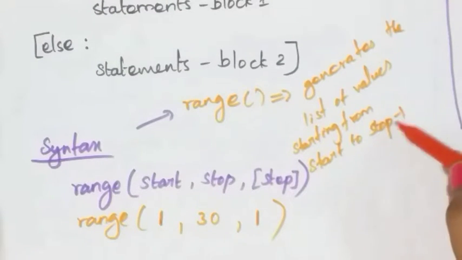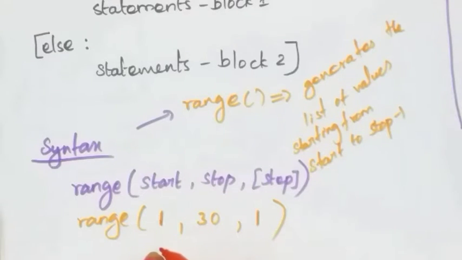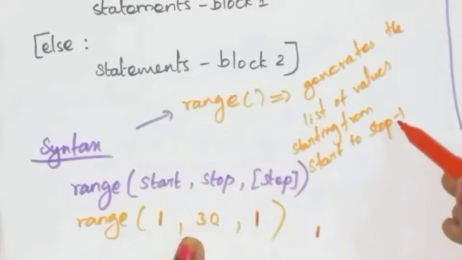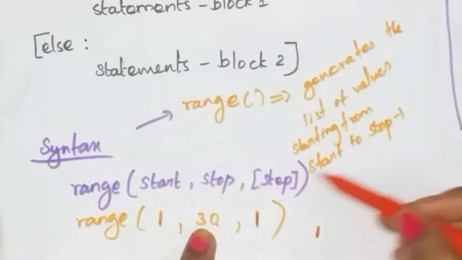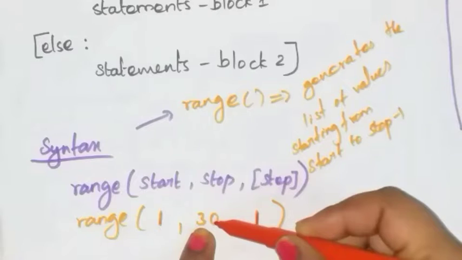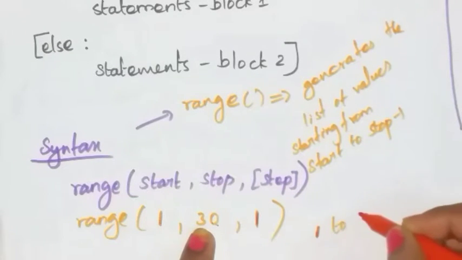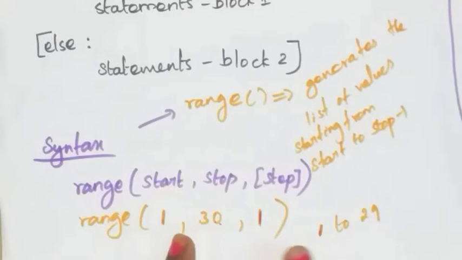This 1 means step value. So stop minus step, that is 30 minus 1, 29. Here it generates the values starting from 1 to 29.